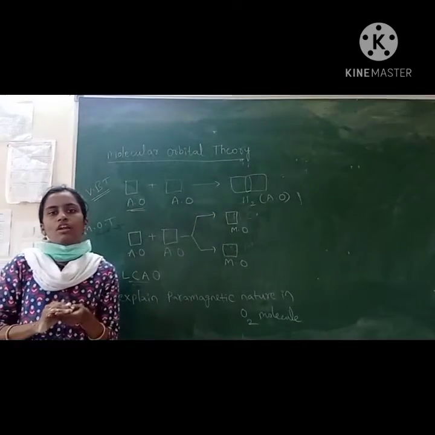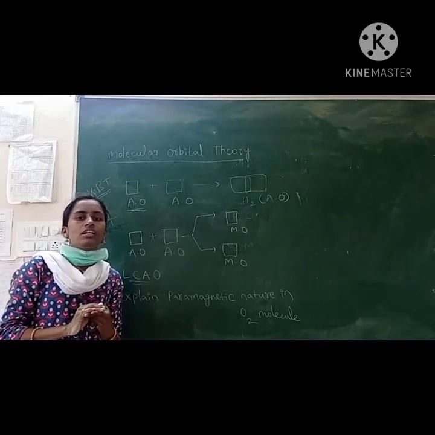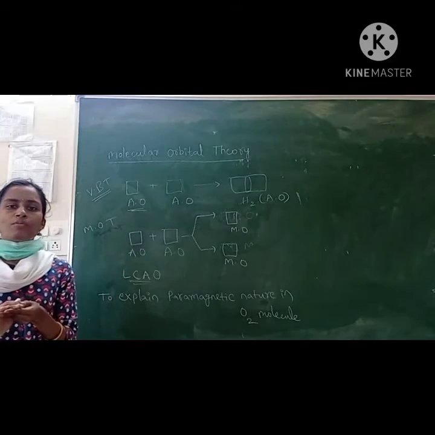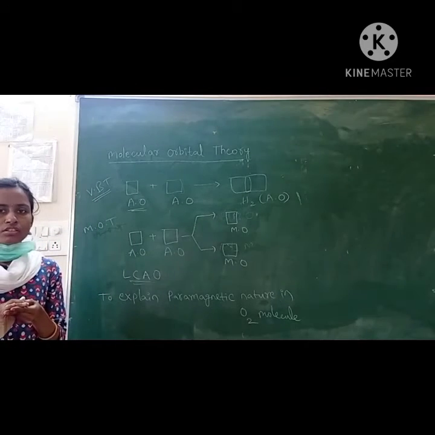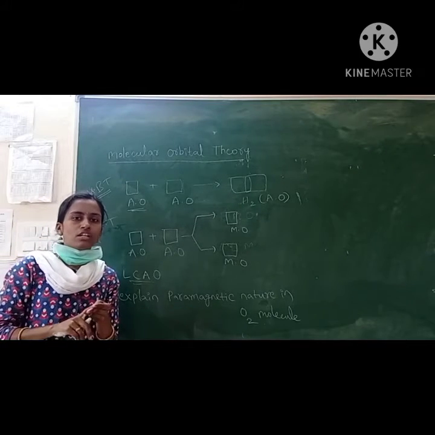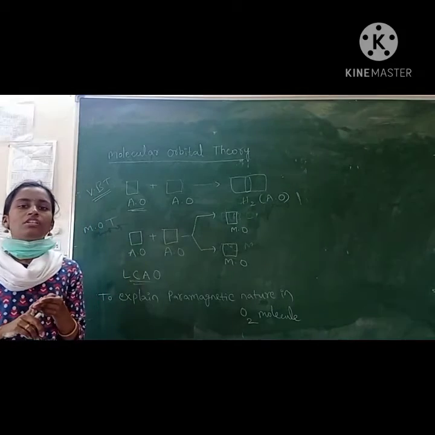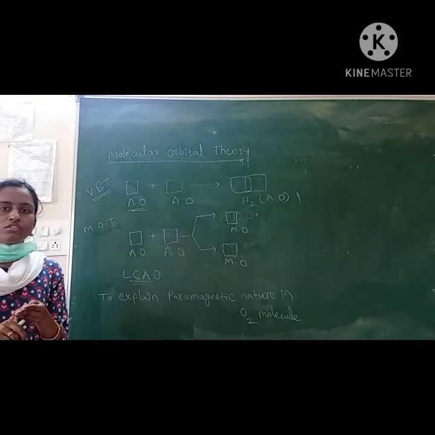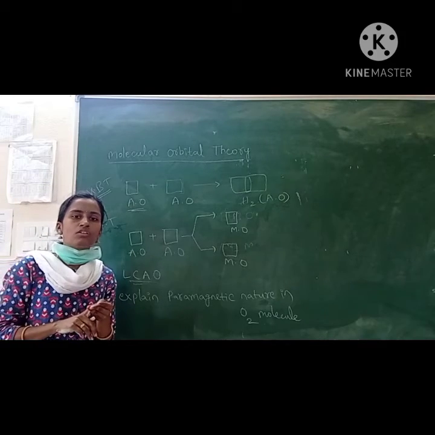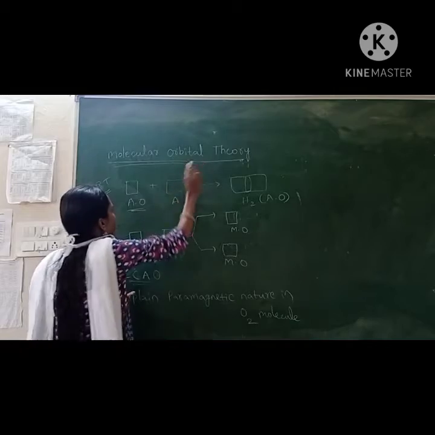So what is molecular orbital theory? This is the extension of VBT. It explains that atomic orbitals are combined to form the molecular orbitals. In atoms, atomic orbitals are there; like that, in molecules also, molecular orbitals are there. So how are they formed? The formation of molecular orbitals and how electrons are filled into the molecular orbitals, all these things are explained by the molecular orbital theory.